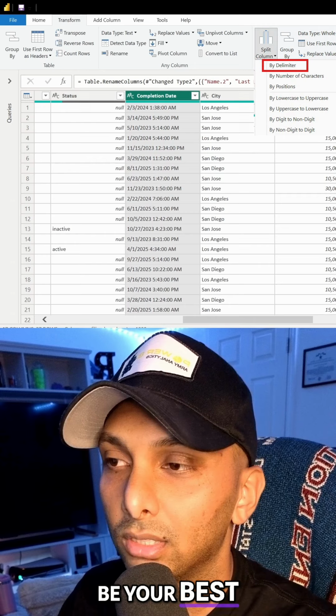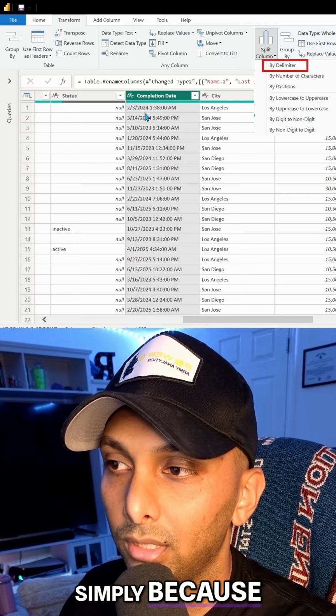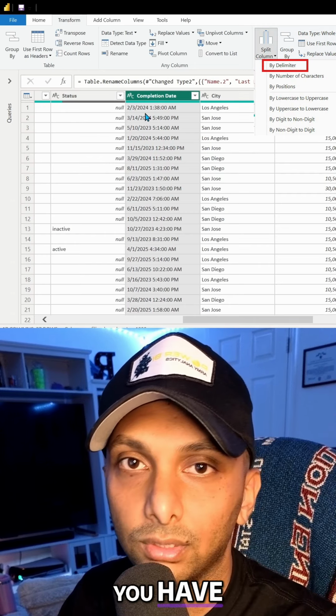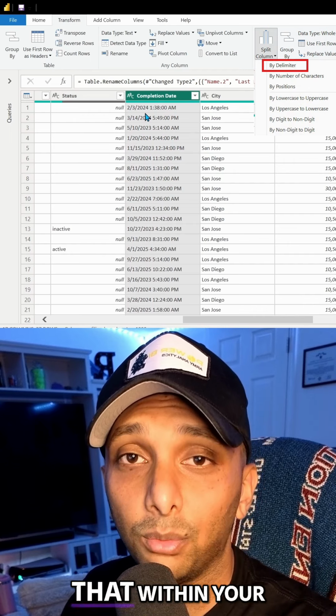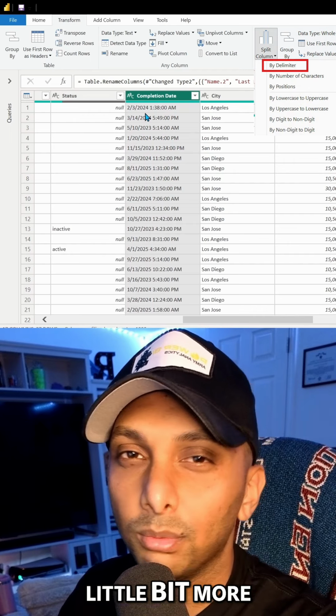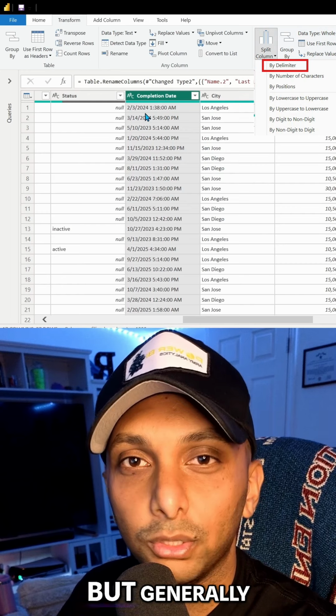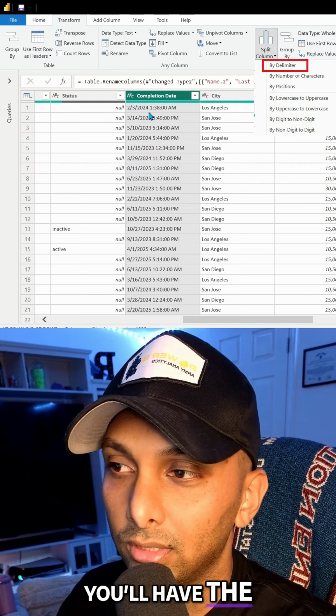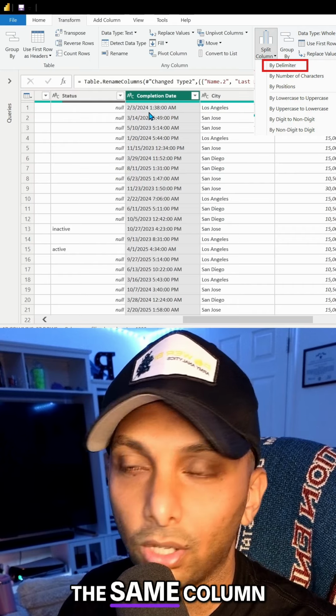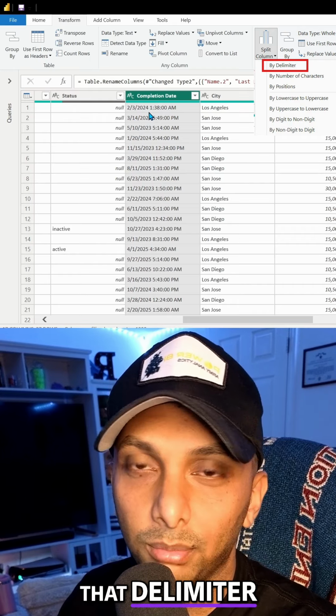That's probably going to be your best option for most cases, simply because you have a space, you have a comma, you have something to that extent that's going to be separating those values. Now, if you don't have that within your database, it's going to be a little more tricky to traverse through this. But generally speaking, as you're maneuvering through splitting columns, you'll have the same type of criteria within the same column so that you could use that delimiter.